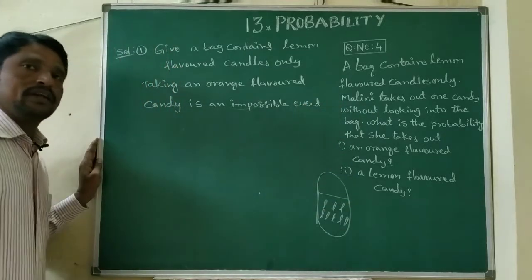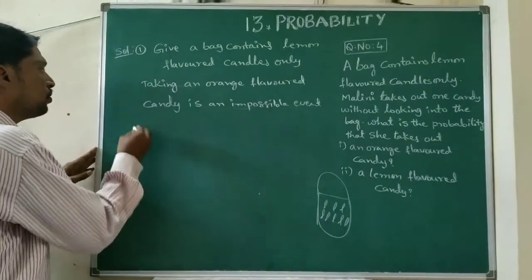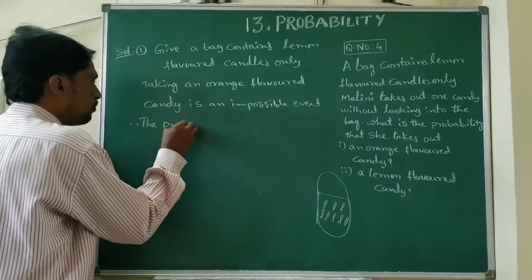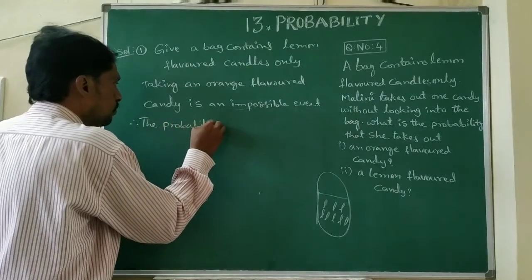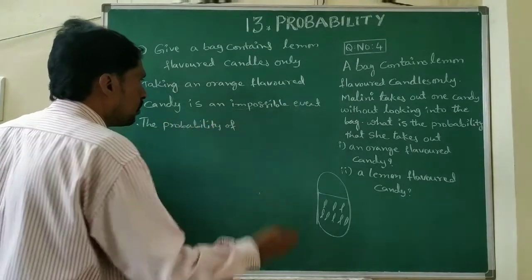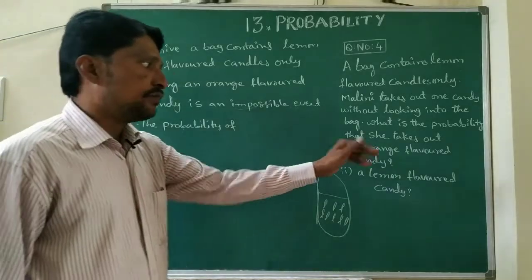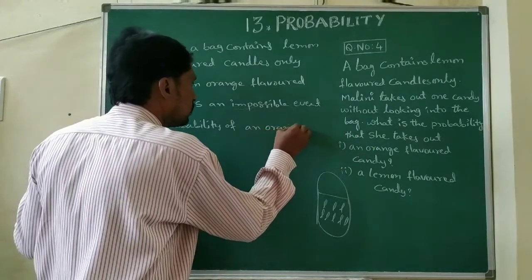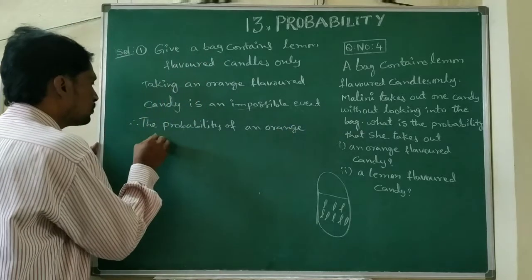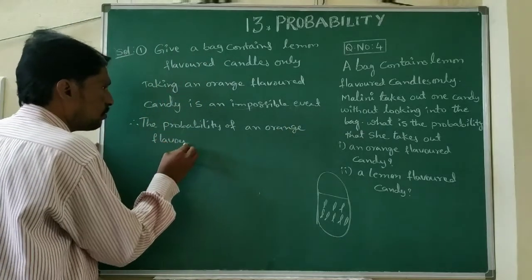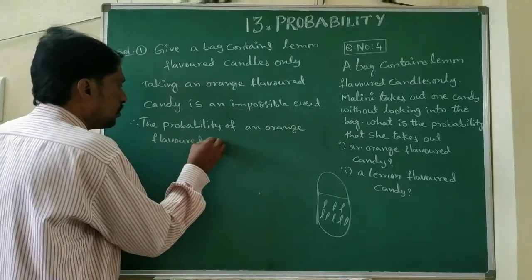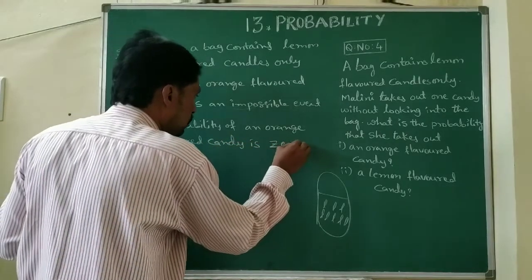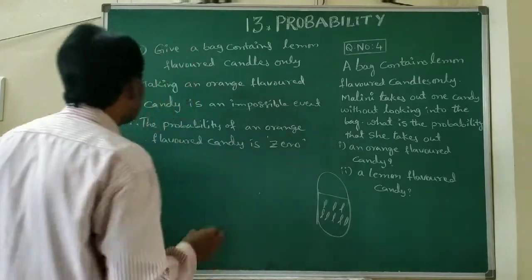For an impossible event, the probability is 0. Therefore, the probability of an orange flavored candy is 0.